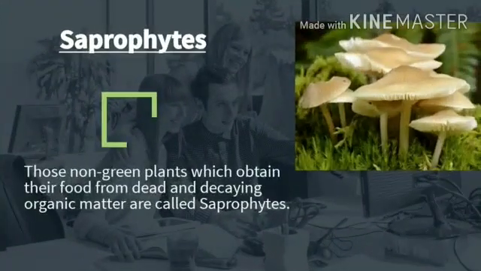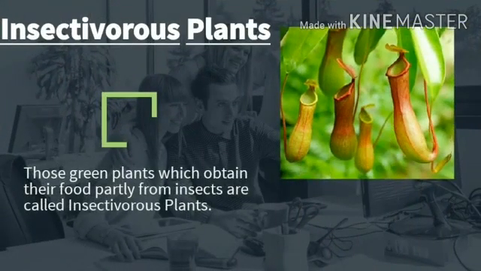Our next mode of nutrition, saprophytes. Those non-green plants which obtain their food from dead and decaying organic matter are called saprophytes. For example, fungi, mushroom, bread mold, yeast, etc. Our next mode is insectivorous plants.